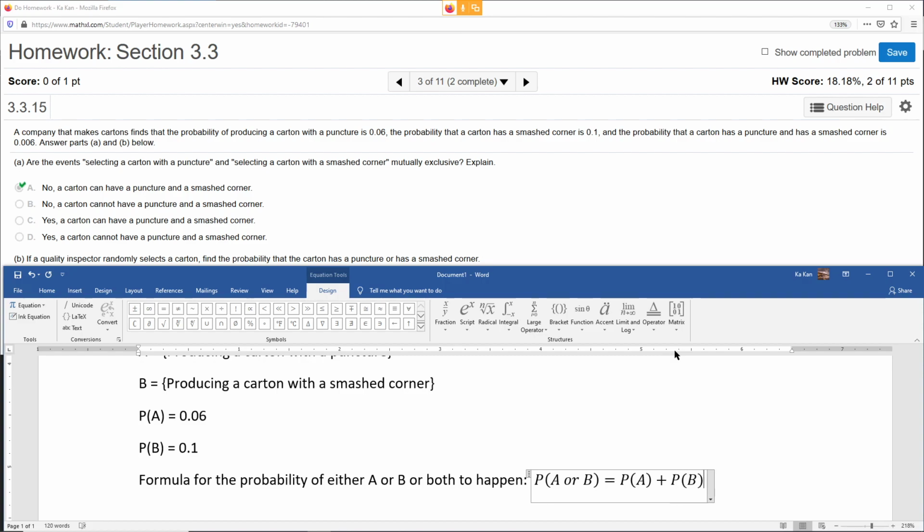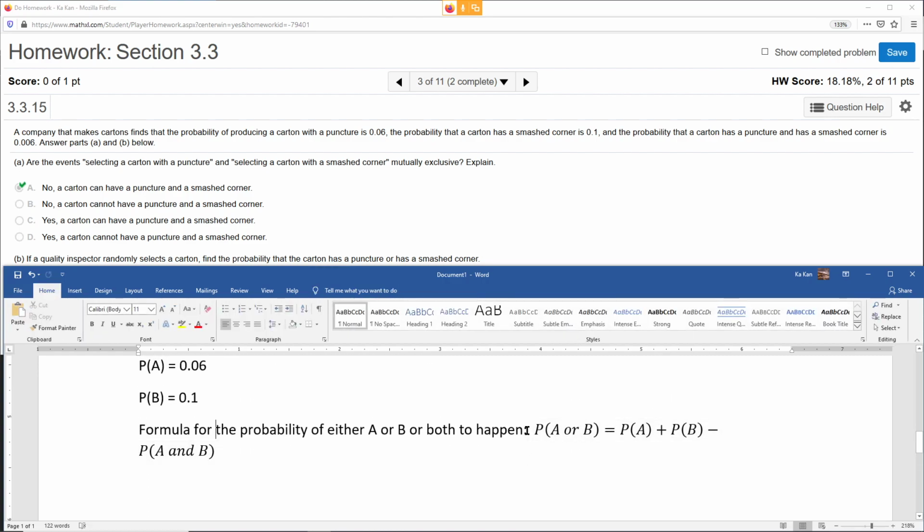Makes sense, right? One or the other, so you add the two together. But you always have to subtract the probability that they could happen at the same time, because if you add A and B, you're double counting the probability that both A and B will happen at the same time, since they are included in both A and B. So you have to subtract the probability of A and B happening at the same time.